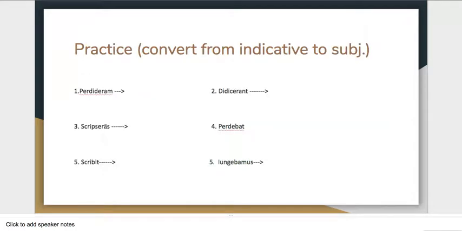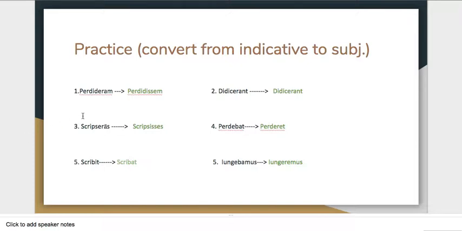Moving forward, I wanted to give you some practice with a variety of verbs. What you're going to do is take these indicative verbs and put them into the correct subjunctive version. Pay attention to what the tense of the indicative is, and then put it into the same tense, but this time in the subjunctive. Pause the video now, because I'm going to go over the answers. Alright, here are the answers.